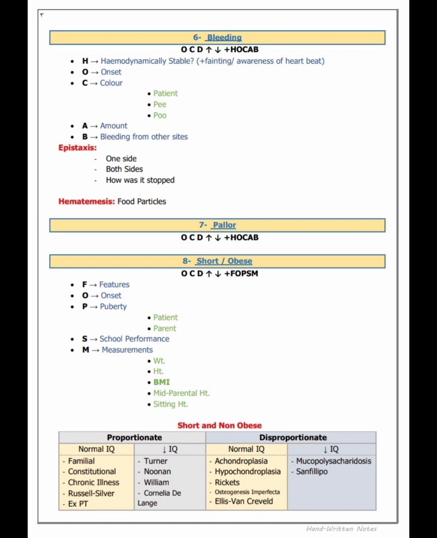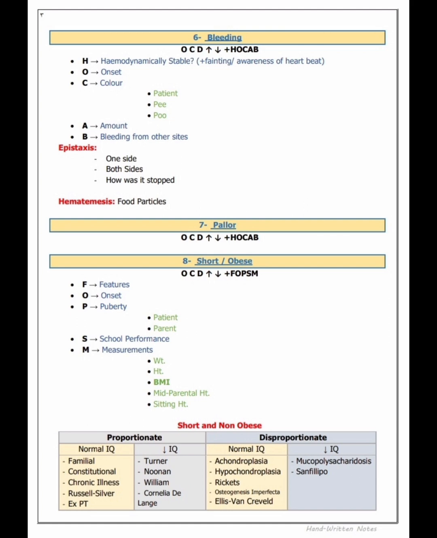So the patient with bleeding, first we will exclude whether the patient is hemodynamically stable or not. Then O for onset, and C for the color. The color of the patient's pee or poo, all these we exclude, whether there is blood present or not. Then the amount of the bleeding, A for amount, B for bleeding from other sites. Then epistaxis: if epistaxis, one side or both sides, how was it stopped? Hematemesis, any food particles. Then pallor history, again OCD plus HOCAB. Similar bleeding history we'll ask.